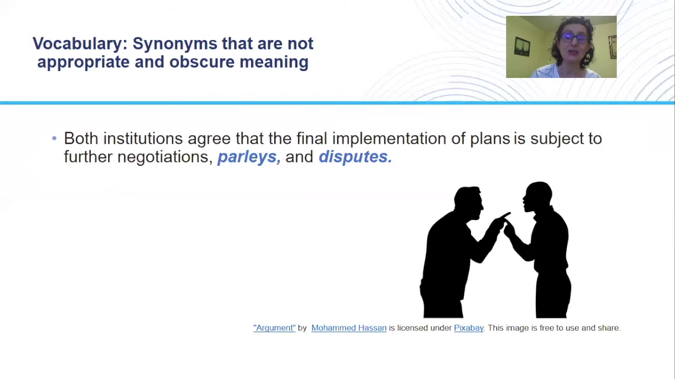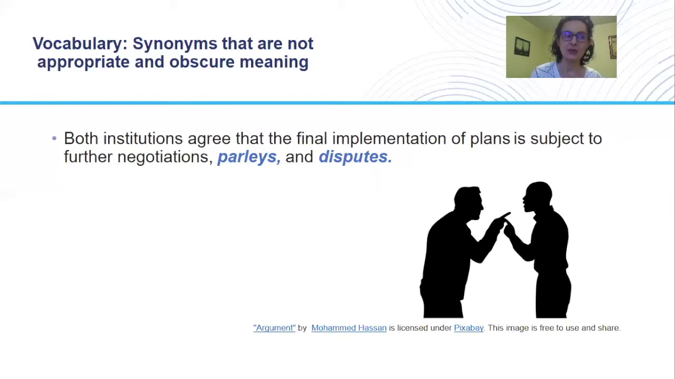Okay, here is another very important example. The following example shows that we have to be very careful with the synonyms we use. Both institutions agree that the final implementation of plans is subject to further negotiations, parleys, and disputes. Negotiations, parleys, and disputes are synonyms, but they do not exactly mean the same.